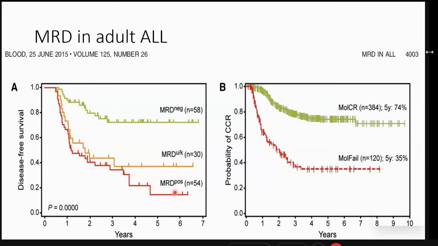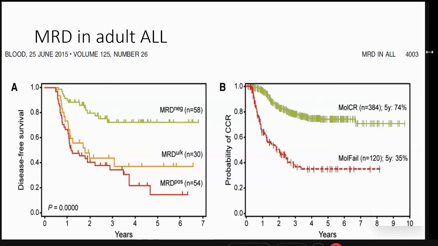They realized that if the patient was MRD positive at end of consolidation, the survival was less than 20%, whereas it was almost 80%, mimicking a pediatric kind of survival if the patient was MRD negative.